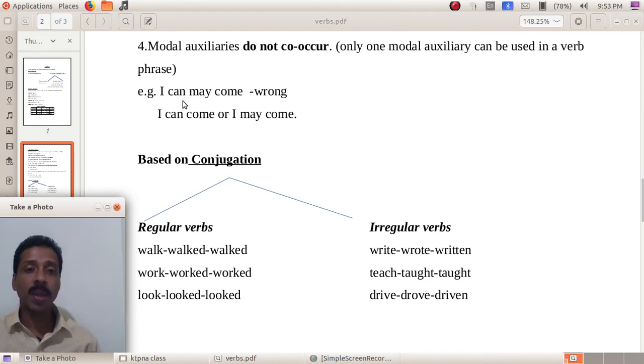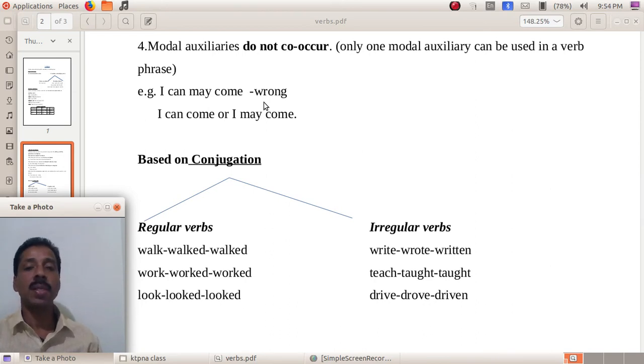We cannot say, I can may come. It's a wrong usage because two modal auxiliaries have been used. We cannot use it in such a way. I can say either I can come or I may come. Can and may cannot be used in the same context.